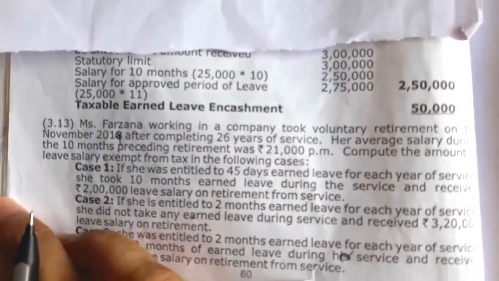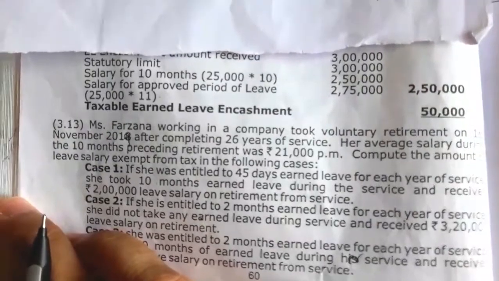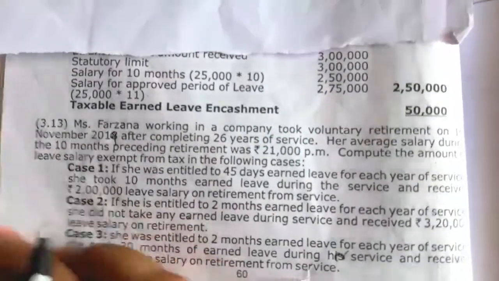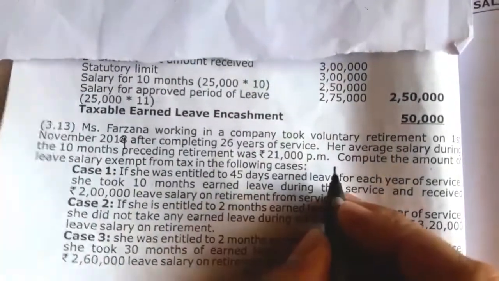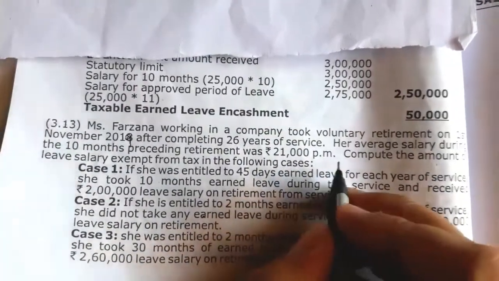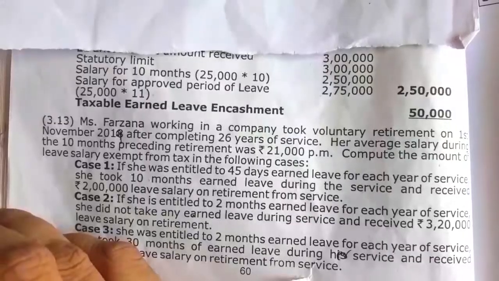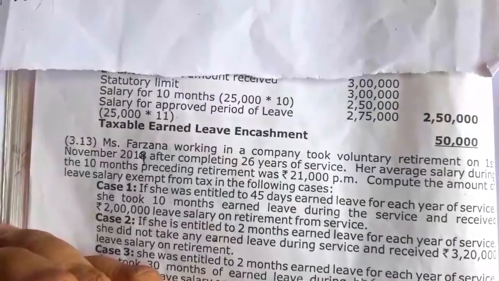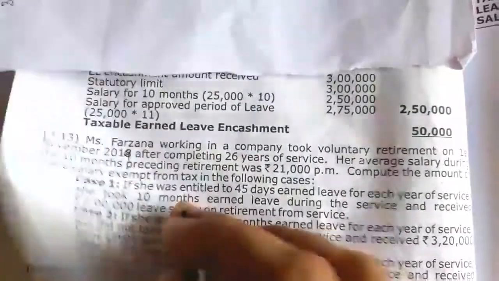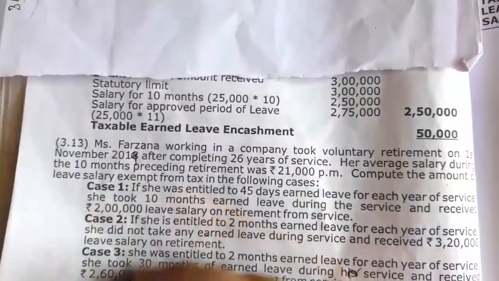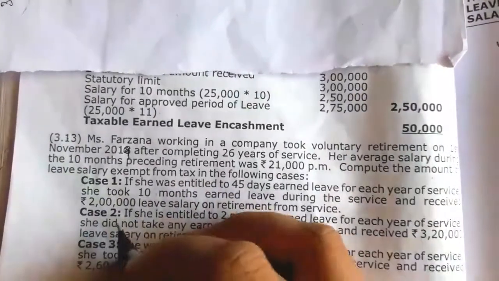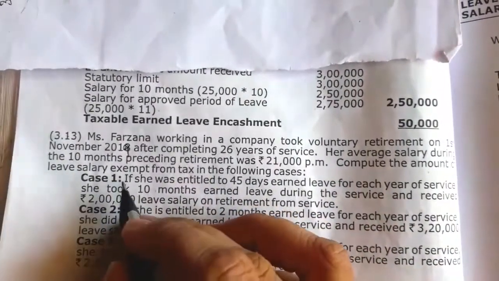Here they have directly given the average salary for 10 months, so no need to calculate, we can take directly 21,000 per month. Compute the amount of leave salary exempt from tax in the following 3 cases.